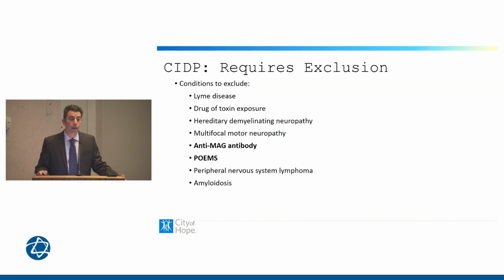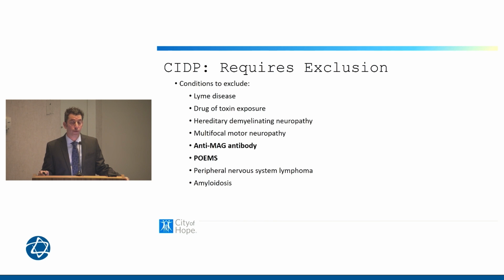So again, this also requires a diagnosis of exclusion because other diseases can present similarly. Lyme disease, toxin or exposure, the anti-MAG antibody that we already talked about, even POEMS syndrome, we want to be very careful to exclude before making this diagnosis.